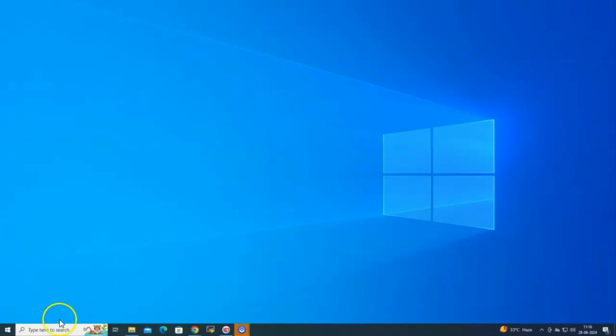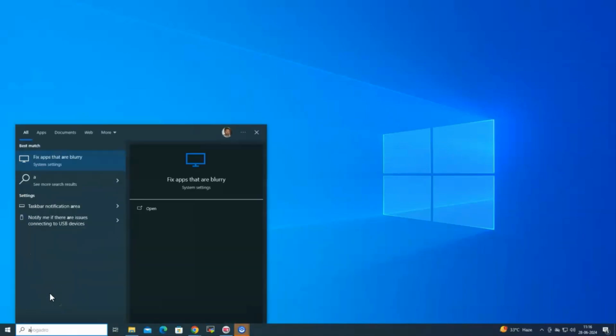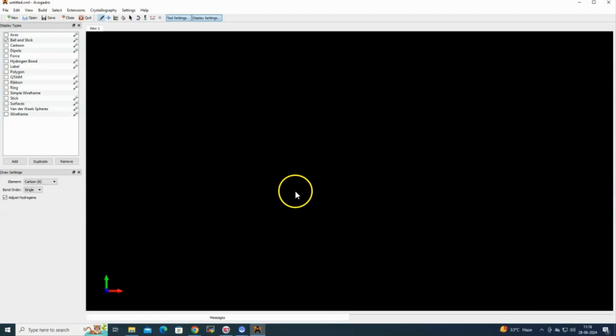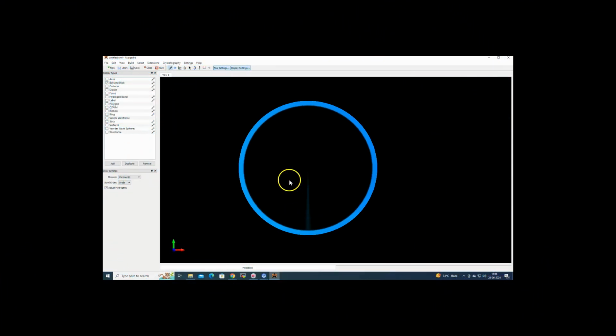Open Avogadro to ensure it has been installed correctly. This is the working environment of Avogadro, and in my case it got installed properly, and this is how to install the software.